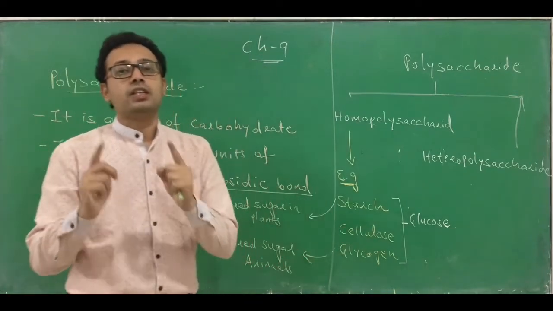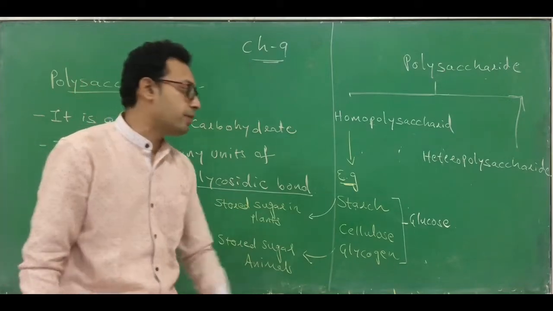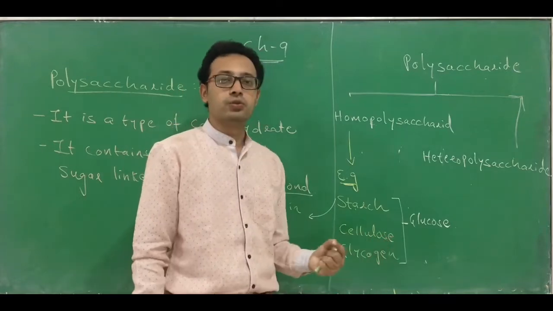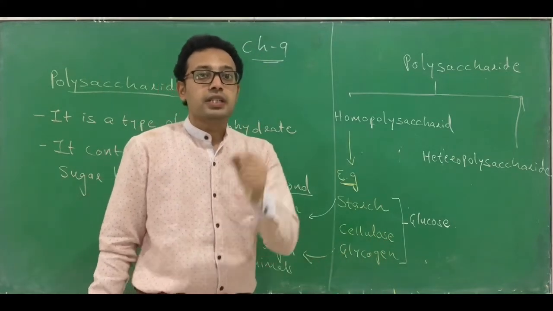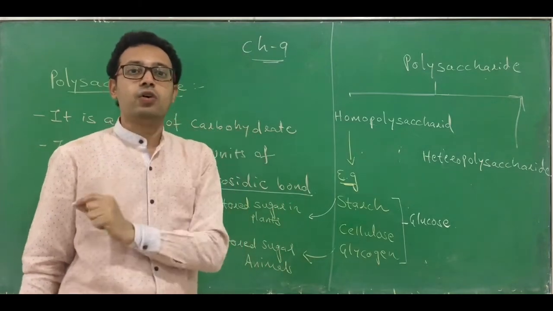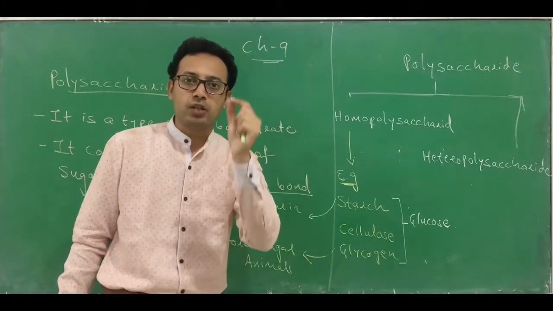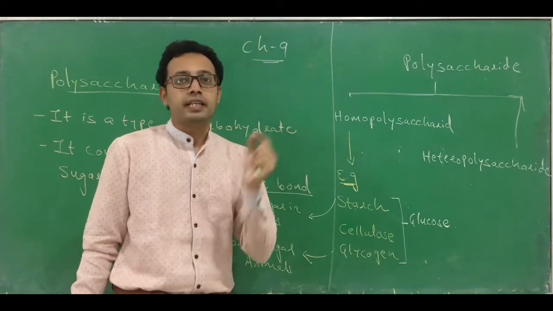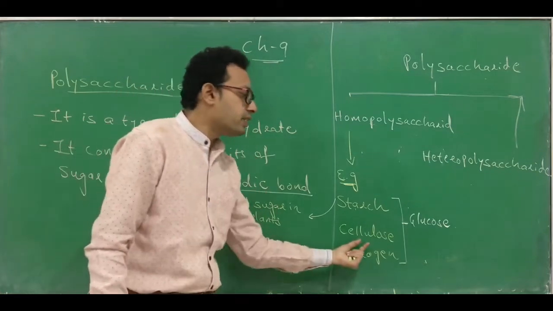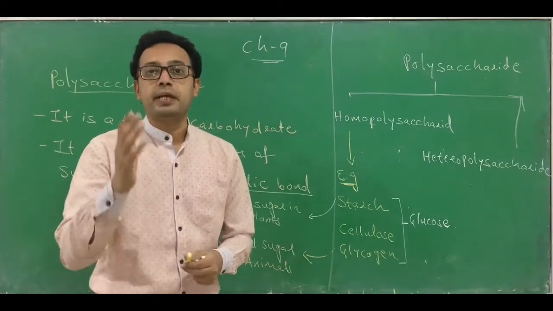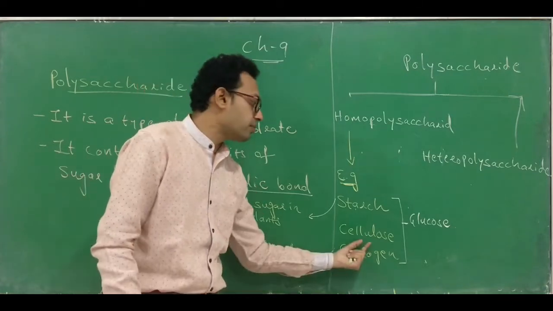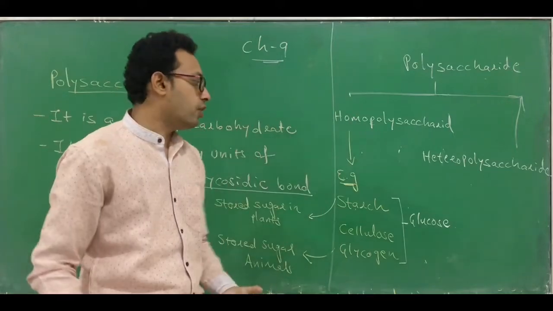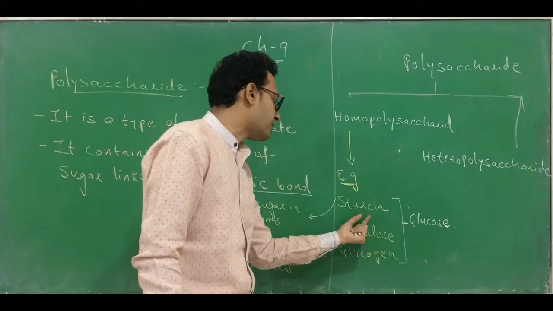Cellulose is also a homopolymer. It is a homopolymer of glucose. Many units of glucose combine together and form cellulose. This cellulose is one of the constituents of the plant cell wall. You already know that the plant cell wall is made up of cellulose. Apart from that, you can also make paper from this cellulose. Cellulose fibers form a long chain. When the long chains are formed, thread-like structures are formed in case of starch, cellulose and glycogen.